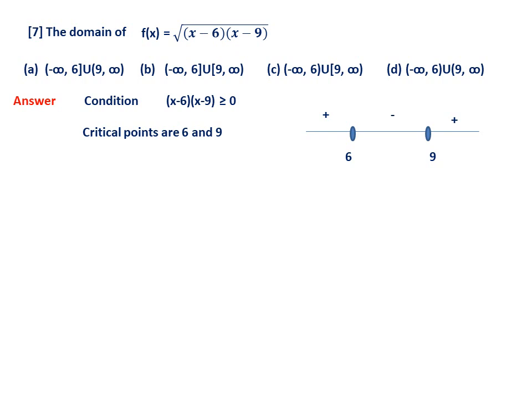This is called critical point 6 and 9, because there it becomes 0. So the curve cuts x-axis at 6 and 9. So they are called critical points. Now more than 9, it should be positive, because this also is positive, this also is positive. So here it is positive. Less than 6 also it is positive, because this also becomes negative, this also becomes negative. So both cases positive. Here it is negative, because one is positive, one is negative.